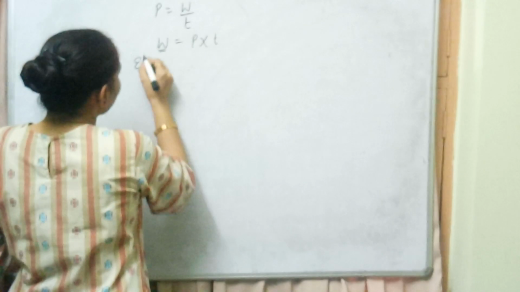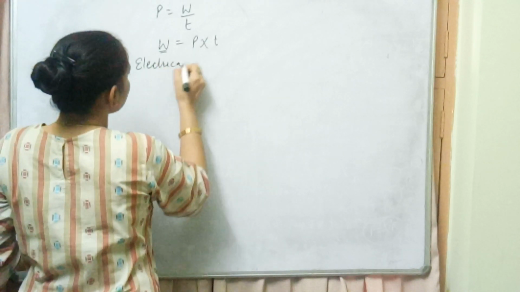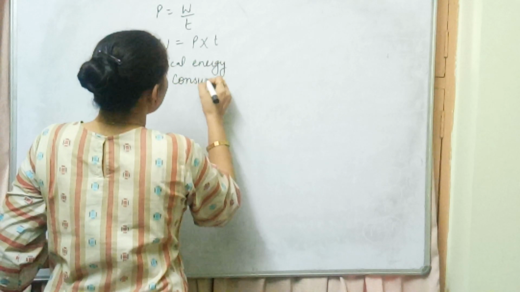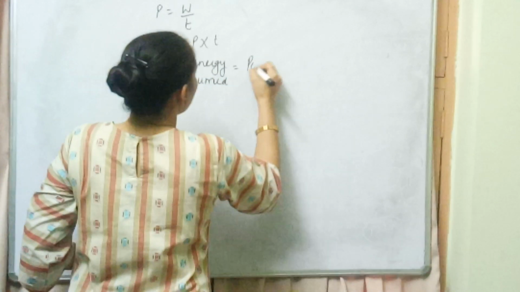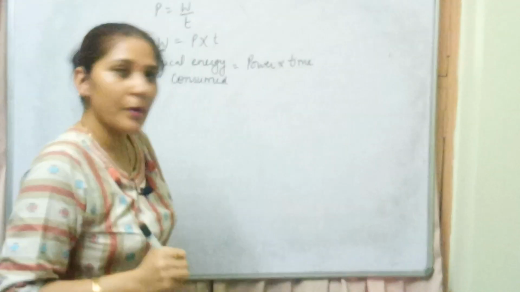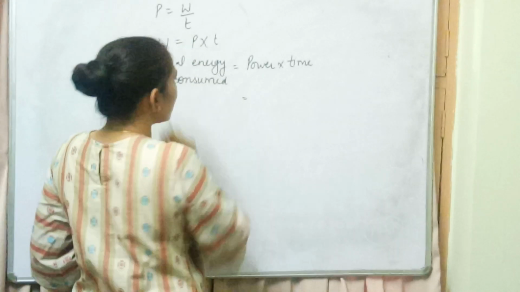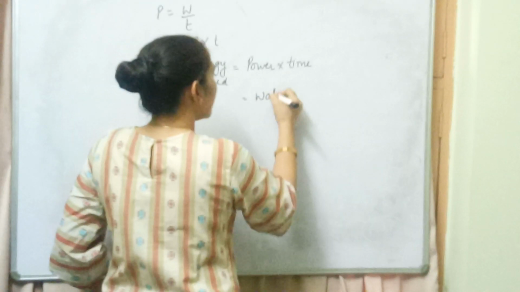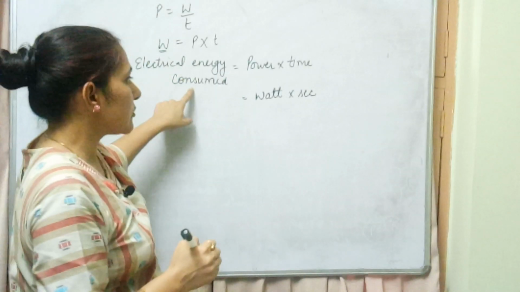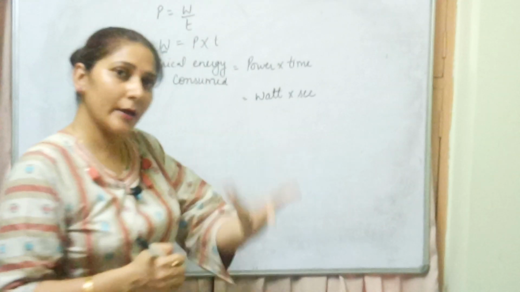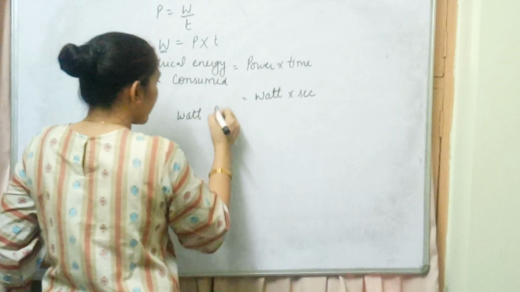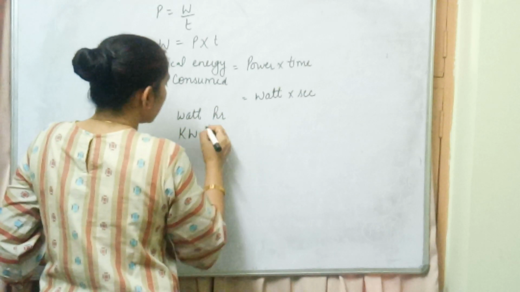This electrical energy consumed which we are supposed to measure, that may be given by power into time. So how can we find out the unit to measure this? Power is measured in watt and time is measured in second. So this electrical energy consumed is measured in watt second, and other higher units which may be used to measure this, that may be watt hour or kilowatt hour.